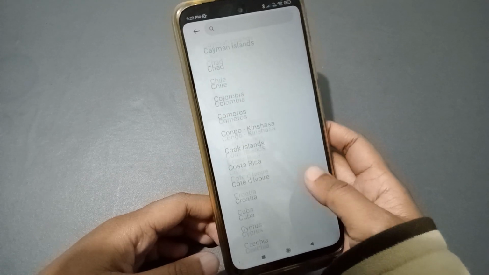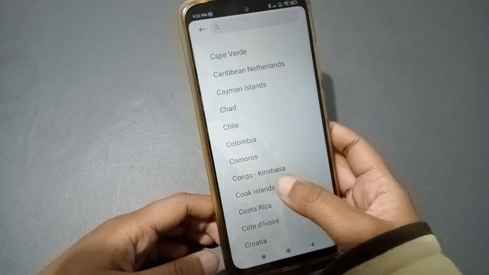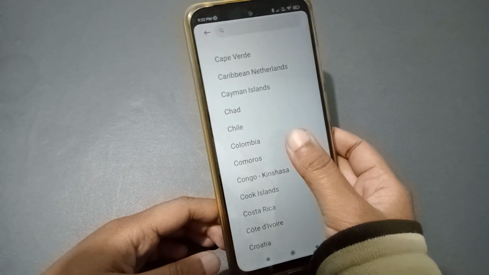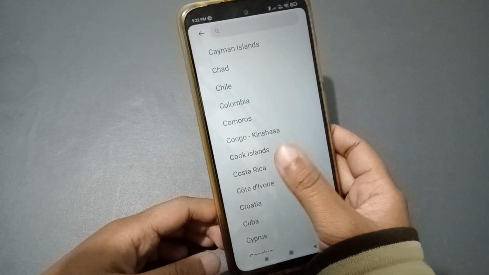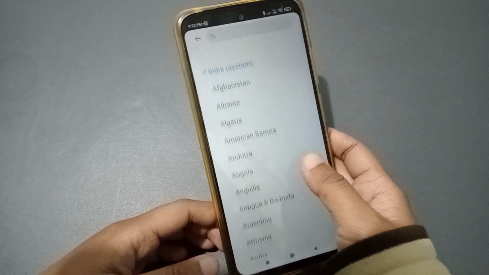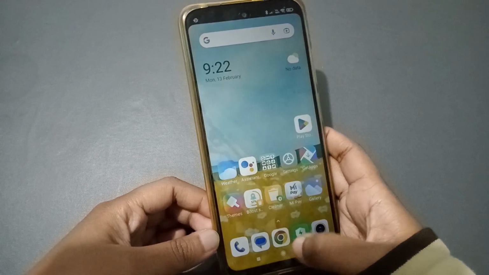Okay, on the mobile phone, if you belong to Comoros, you can tap on the Comoros. Okay, if you belong to Costa Rica, you just tap on Costa Rica. Okay, so you can change your country too if you want to change.